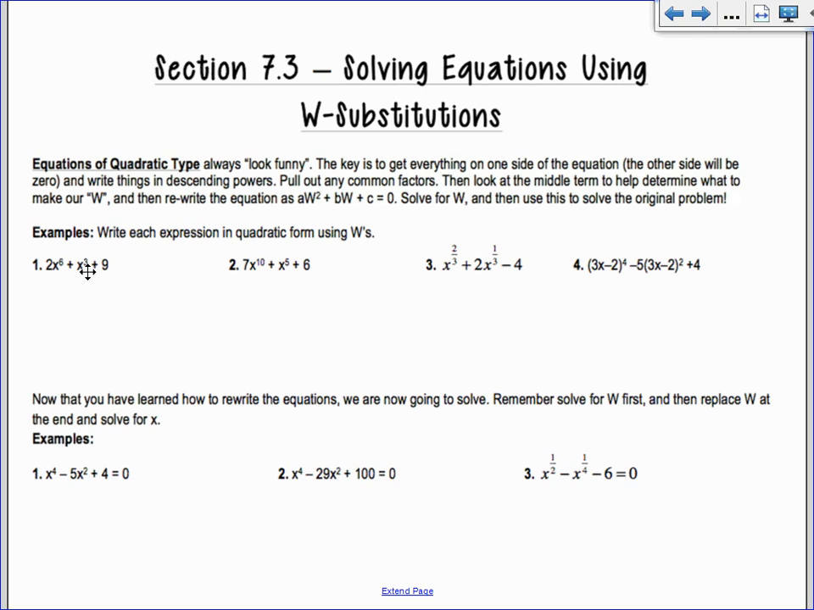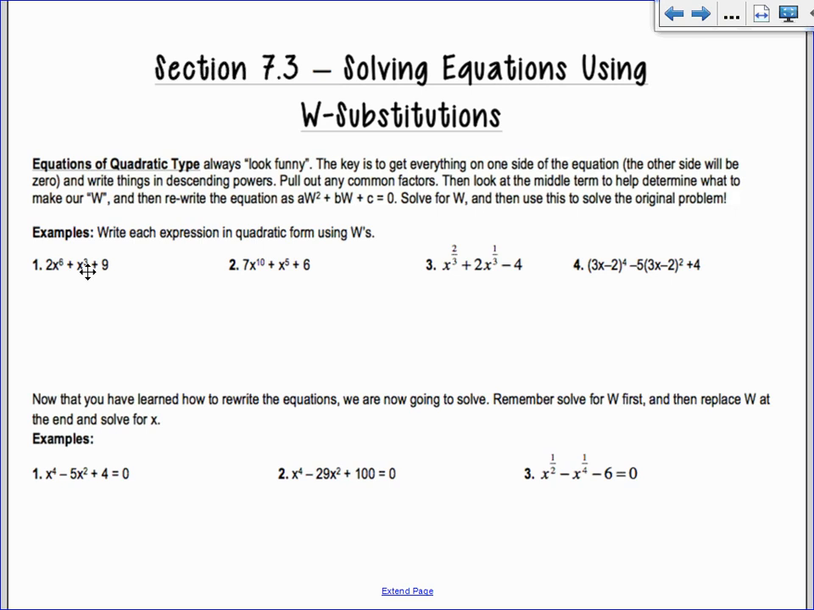The first thing that we're going to do is write things in descending power, and then pull out any common factors, and then look at usually the middle term. If we do factor by grouping, we look at the smallest degree. And we're going to rewrite it so it looks like a quadratic equation. We're going to practice on these first 4 examples, just writing it with the W. And then on the next examples, we're going to actually solve the equations with W.